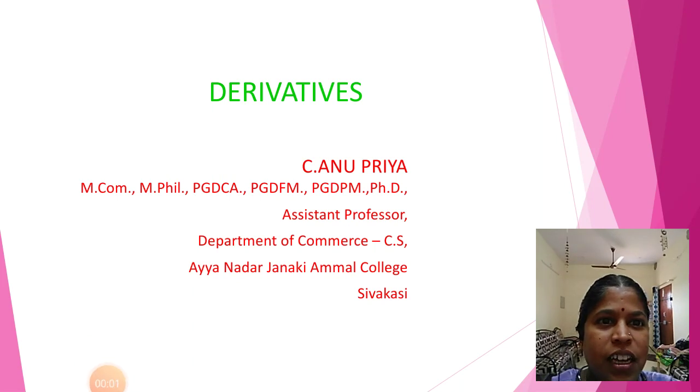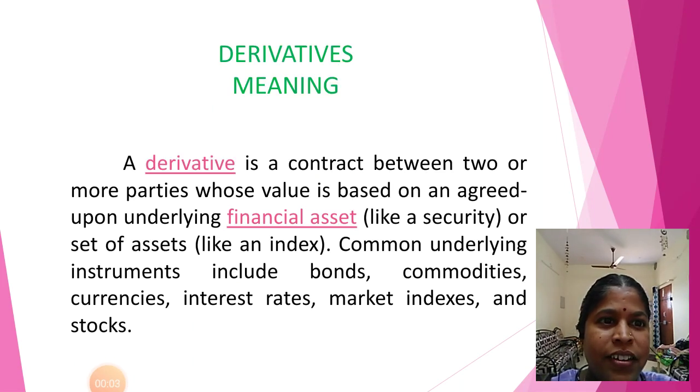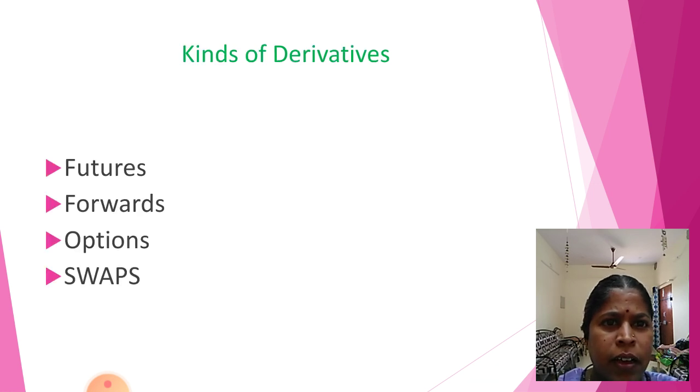Derivatives means a contract between two or more parties, whose value is based on an agreed upon underlying financial asset. The financial asset means bonds, commodities, currency, interest rates, market index, and stocks. There are four kinds of derivatives: futures, forwards, options, and swaps.